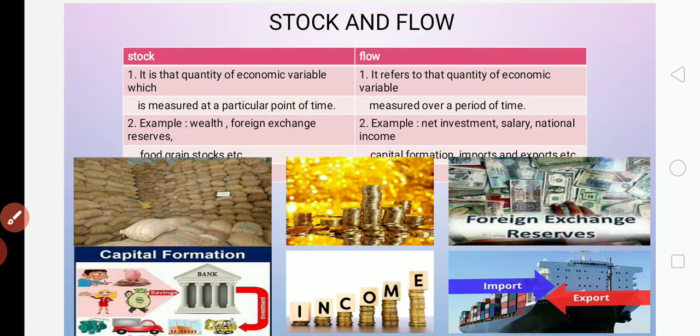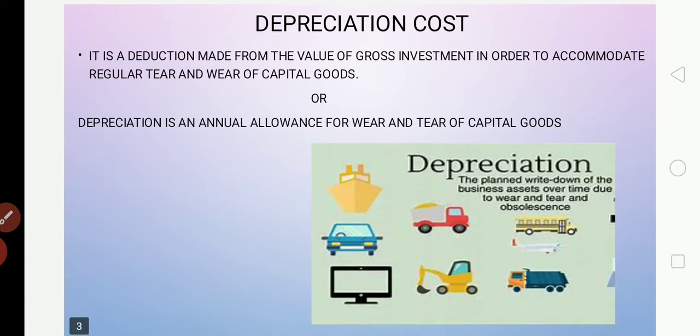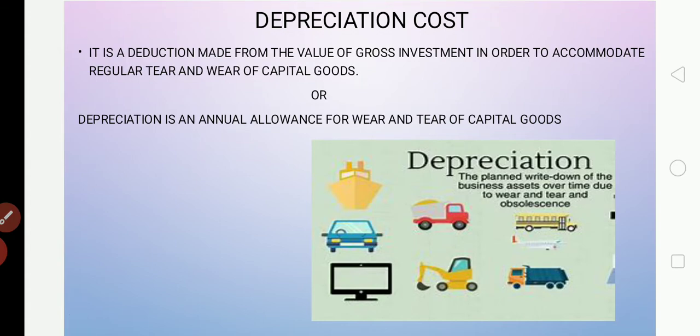Next we will see another concept called depreciation cost. So what is depreciation cost? In yesterday's video I mentioned a few basic concepts: consumption goods, capital goods, final goods and intermediate goods, and many types of public goods like that.